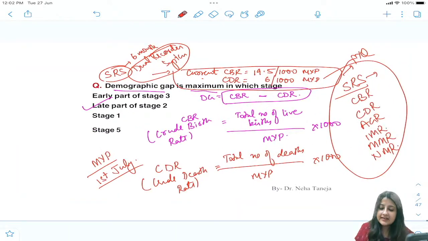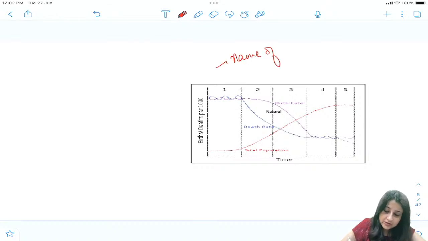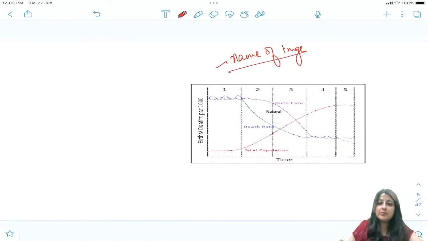Now let us go and understand the model. Look at this diagram. What is the name of this image? The name of the image was also asked in FMG exams. Is it population cycle? Is it growth cycle? Is it demography cycle? Actually, what is the name of this? This is the demography transition model.